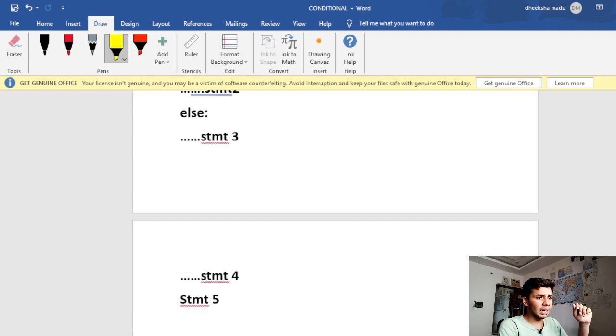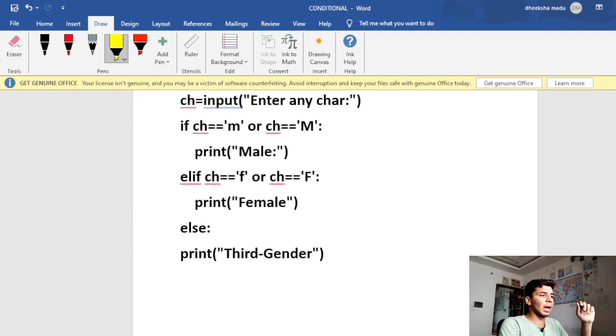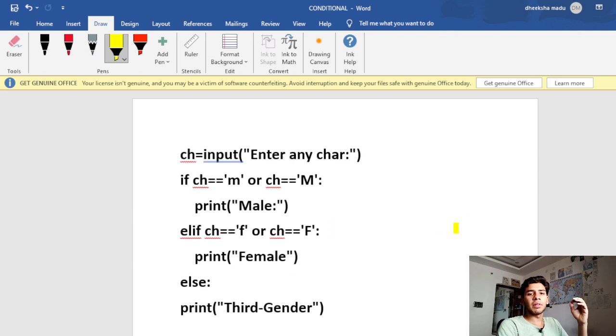Let me go to the beginning. So here I wrote a simple and small code. I took a character and I'm giving a statement called enter any character.